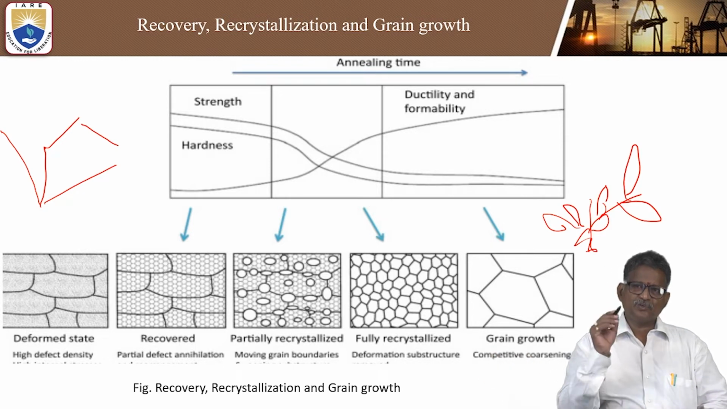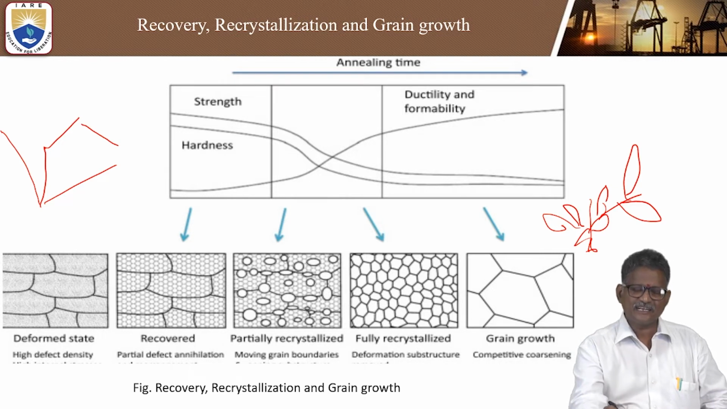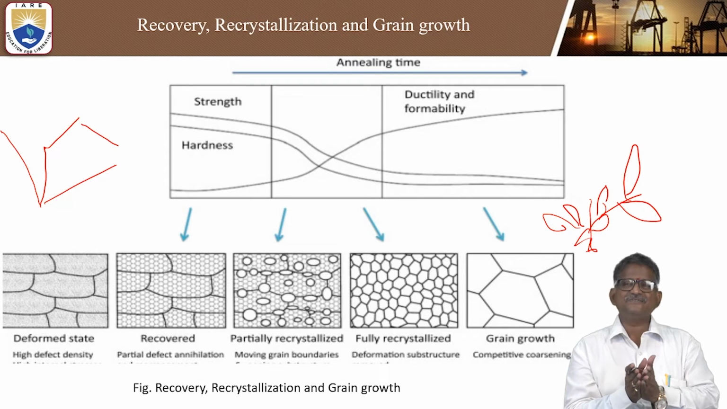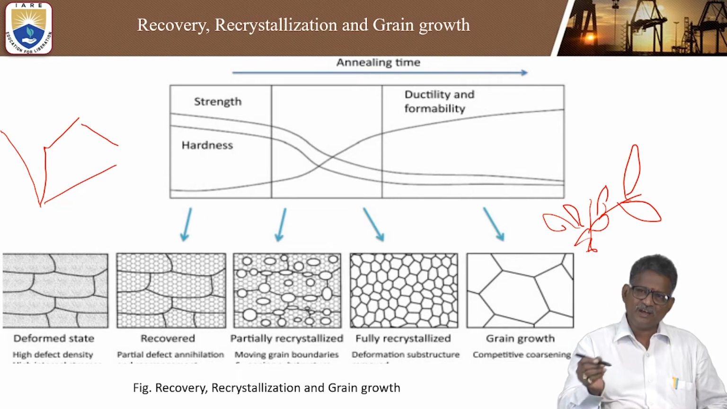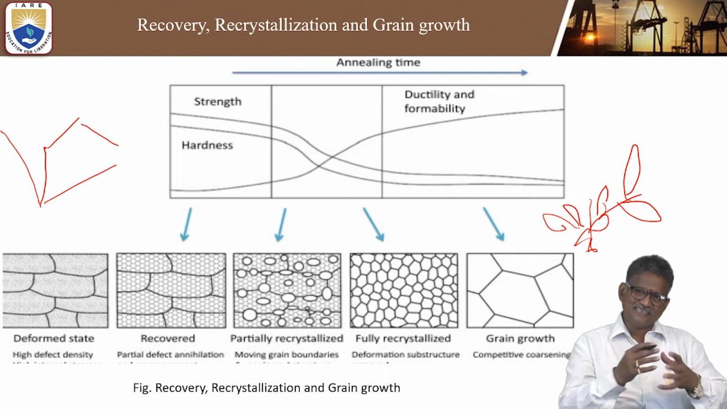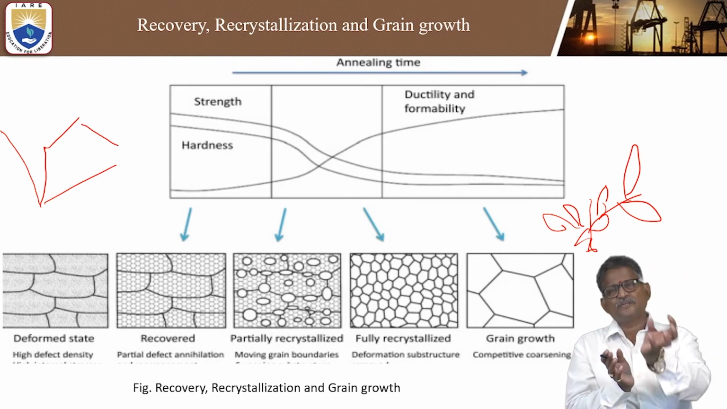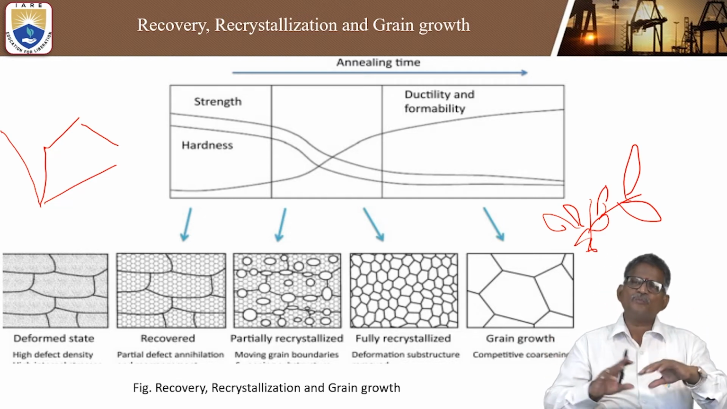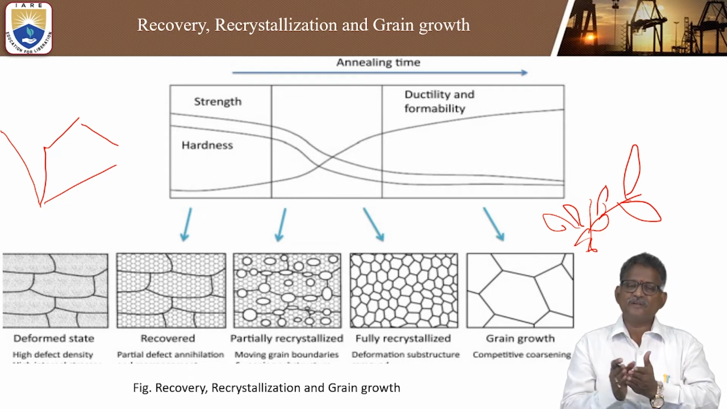Yes or no? But the only thing is, in recovery the ductility and formability are very low. In recovery, formability is very difficult. Even ductility is very less. While heating the structure from recovery to partial recrystallization, then to full recrystallization, then grain growth, obviously the ductility of the metal can be improved, and formability becomes easy.